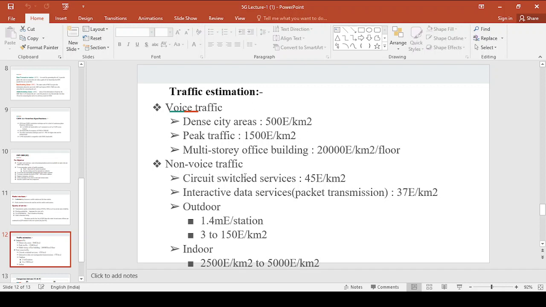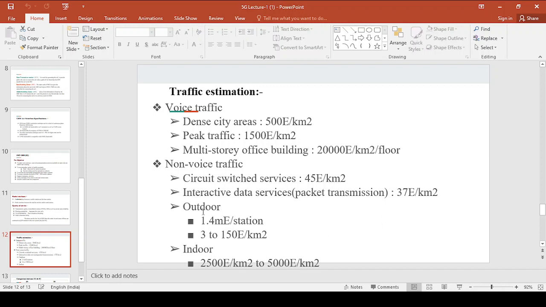Now coming to non-voice traffic. You know, voice traffic is nothing but voice calls. Other than voice calls, we call it as non-voice traffic. Now the circuit switched services has a traffic estimation of 45 erlang per kilometer square, and the interactive data services, nothing but packet transmission, has a traffic estimation of 37 erlang per kilometer square.